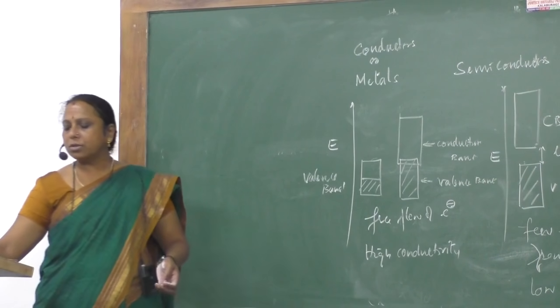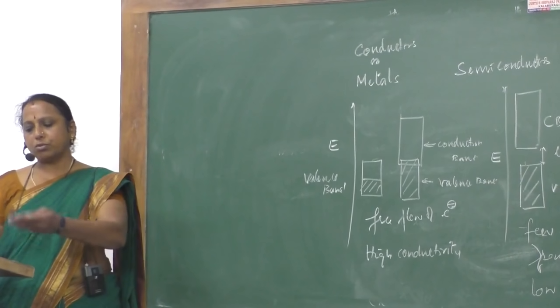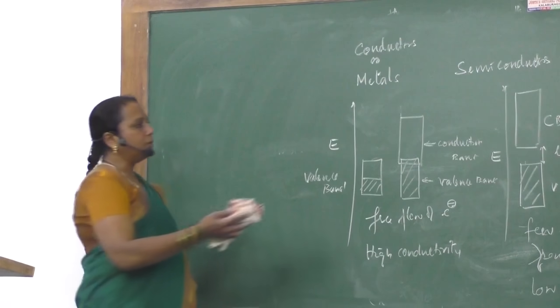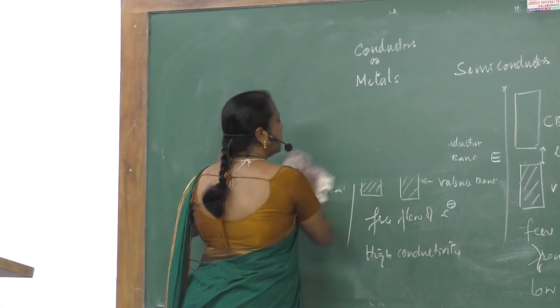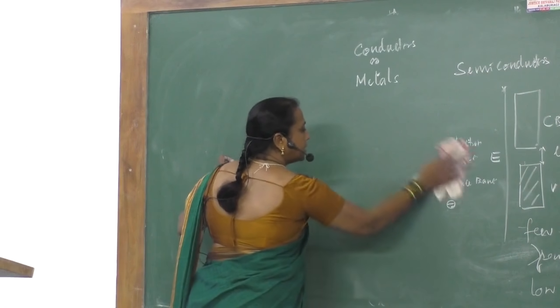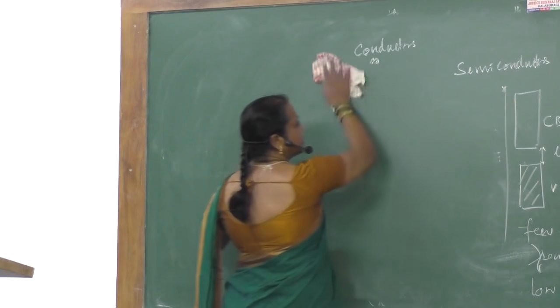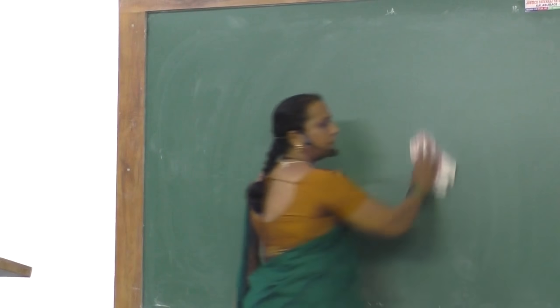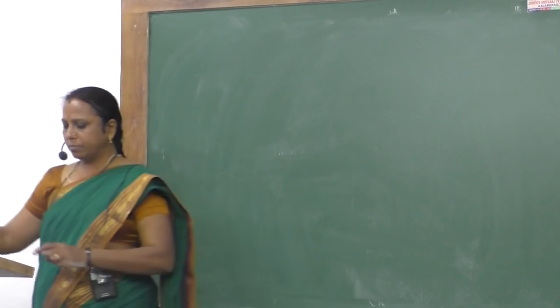With respect to Frenkel and Schottky defect, we have to answer the questions. Number 1. In which type of crystalline solids we find Frenkel defect and Schottky defect? Answer is in ionic crystals. In ionic crystals, we find Frenkel defect and Schottky defect.